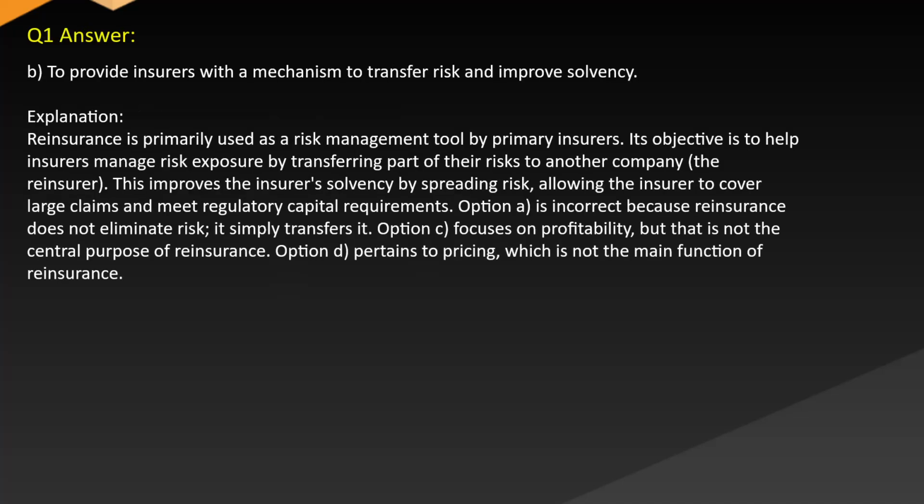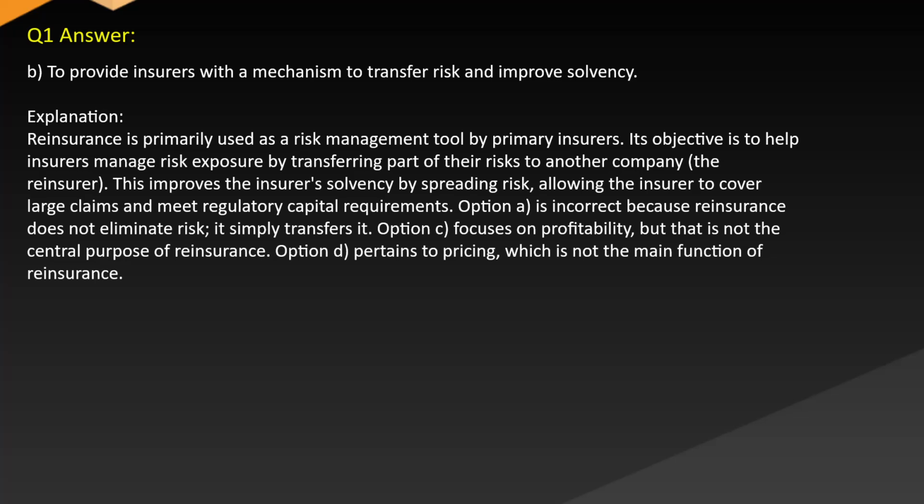Answer: B. To provide insurers with a mechanism to transfer risk and improve solvency. Explanation: Reinsurance is primarily used as a risk management tool by primary insurers. Its objective is to help insurers manage risk exposure by transferring part of their risks to another company, the reinsurer. This improves the insurer's solvency by spreading risk, allowing the insurer to cover large claims and meet regulatory capital requirements.